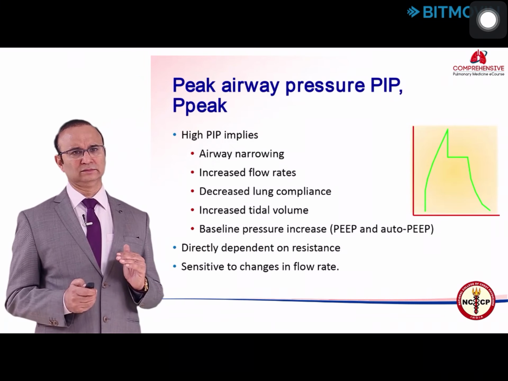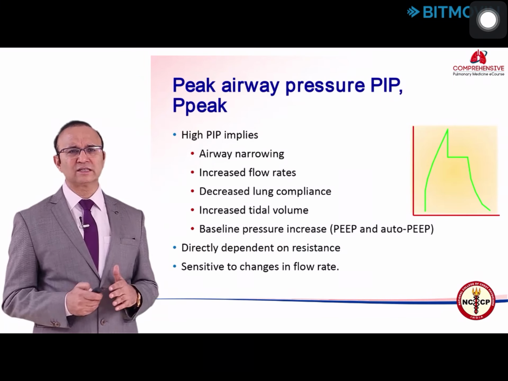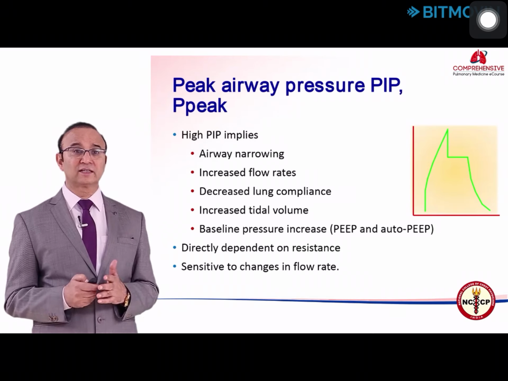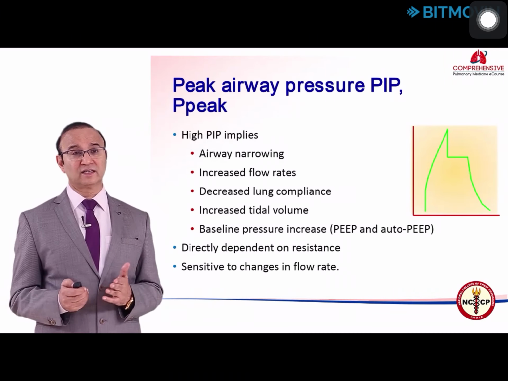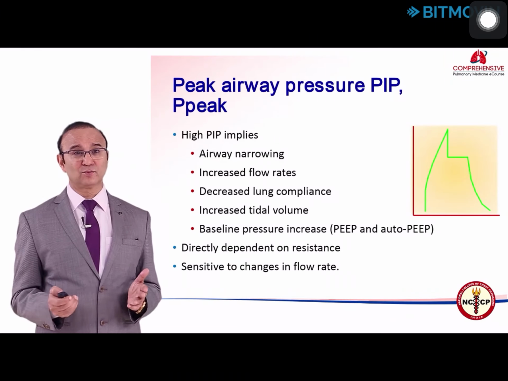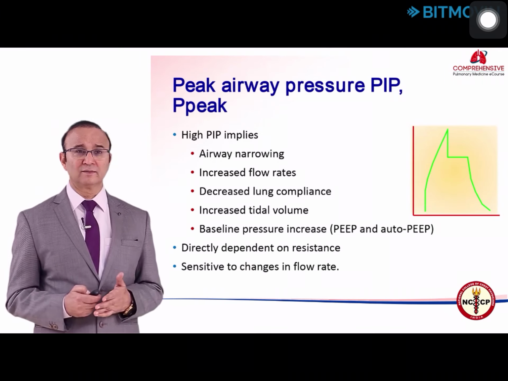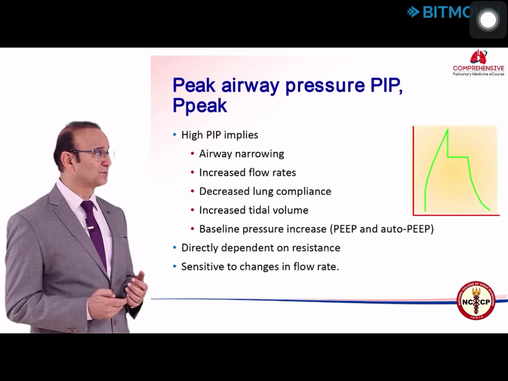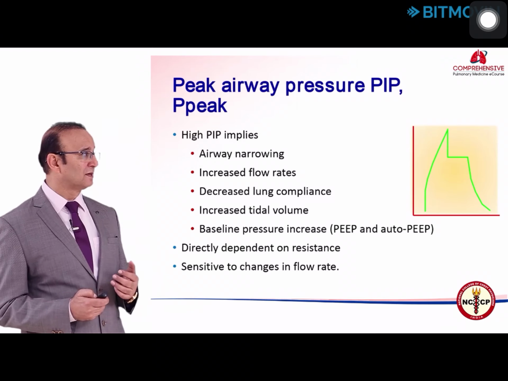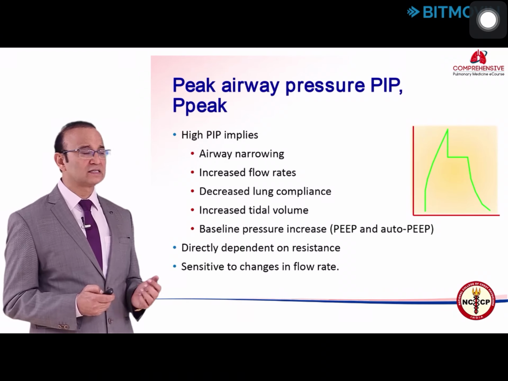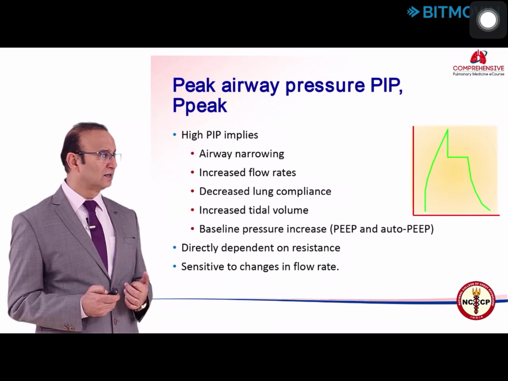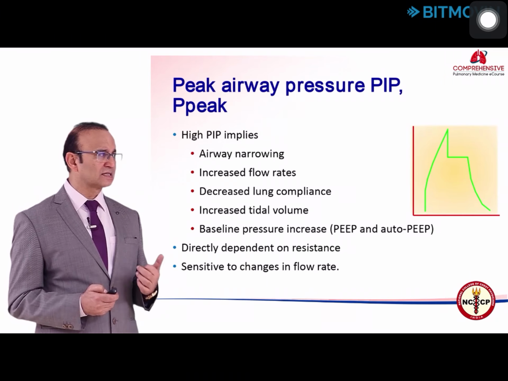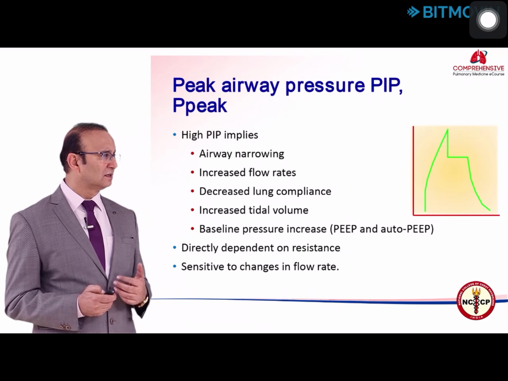Whenever you get a high peak airway pressure, it is affected by so many things. It is affected by airway resistance, and by compliance of the lung and chest wall. Even a narrow tube can give rise to high peak inspiratory pressure. Increased flow rate, decreased lung compliance, increased tidal volume, baseline pressure increase.